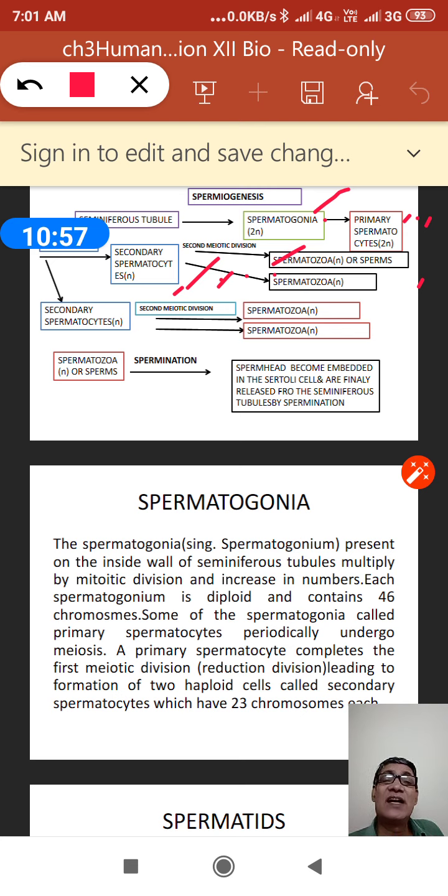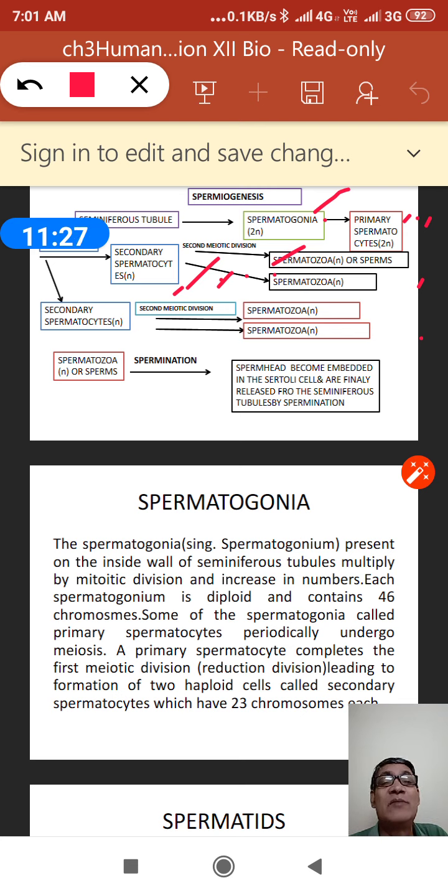spermatozoa by the process that is called spermiogenesis. So a spermatid will change again by this process into the spermatozoa.